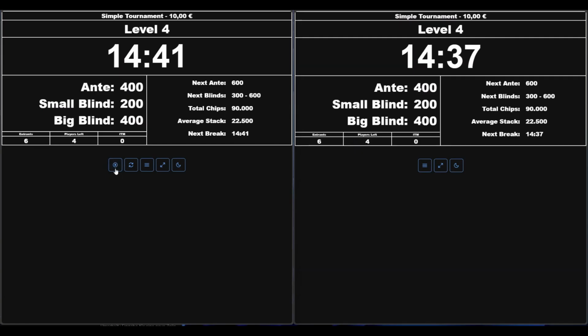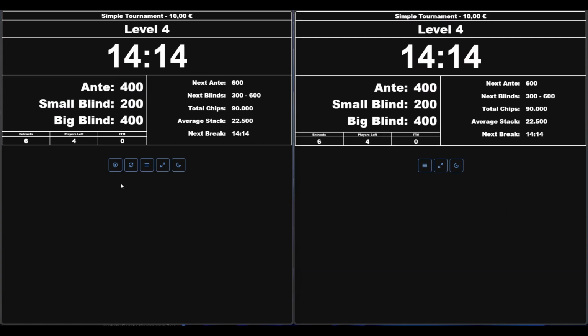I could break, pause, and continue the tournament. All the clients are stopping and continuing as well. And there's an extra button for resyncing the tournament. You can click on it and it will push the state of the master to all the clients because, I don't know, sometimes things happen and they get out of sync. But after clicking the resync button, you will go back to the same display on the other computer as well.